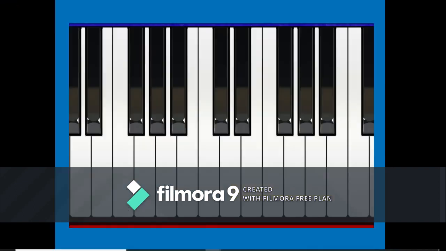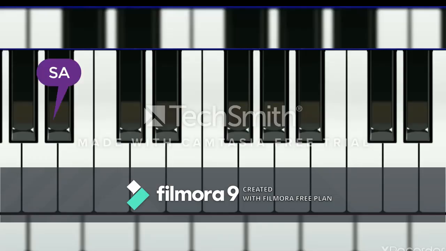Do you know the octaves of music? Have you heard the 7 musical notes in a scale? Have you ever played sa re ga ma pa da ni and sa on a piano? So let's play.